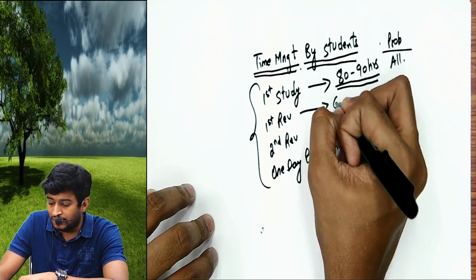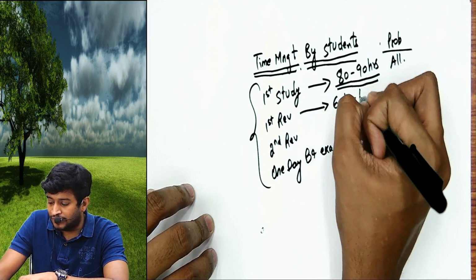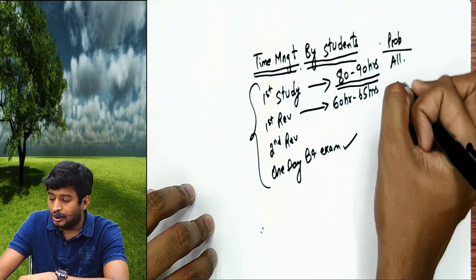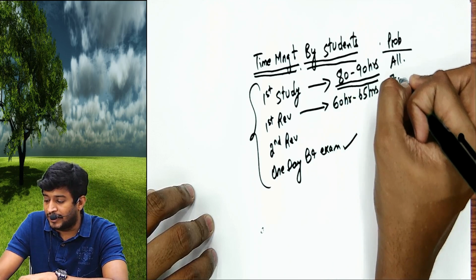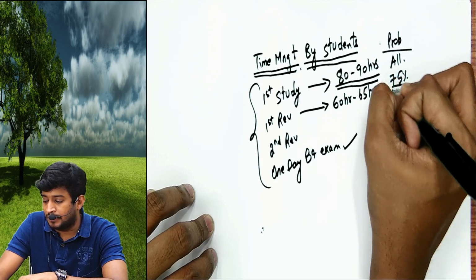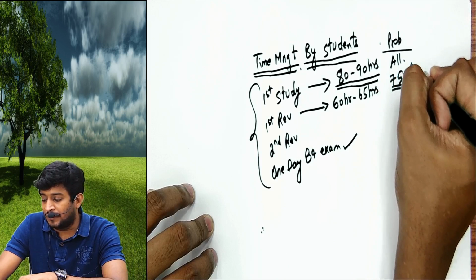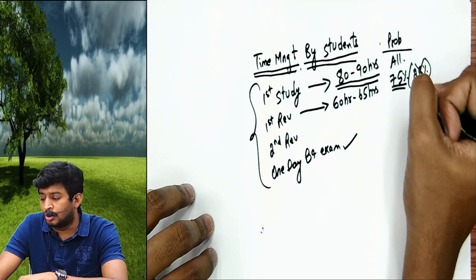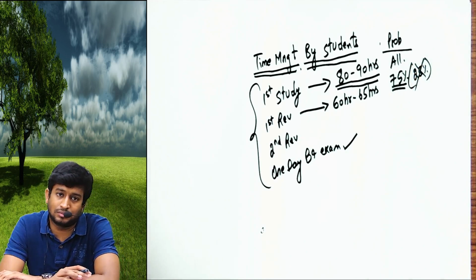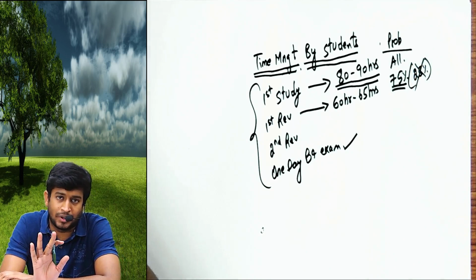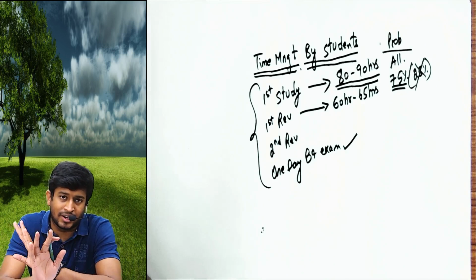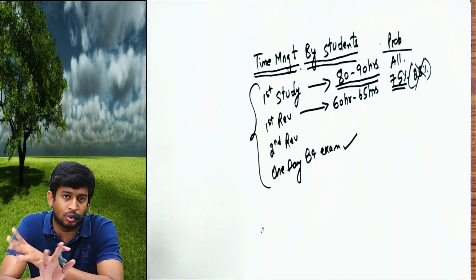you should give 60 to 65 hours. You should do 75% of the problems. Ignore the 25% which you feel you know properly. Mark there itself that I know it properly. I will not go through it till forever now. I have understood, my mind में stored हो गया वो problem.